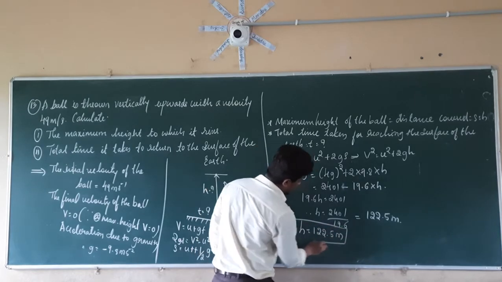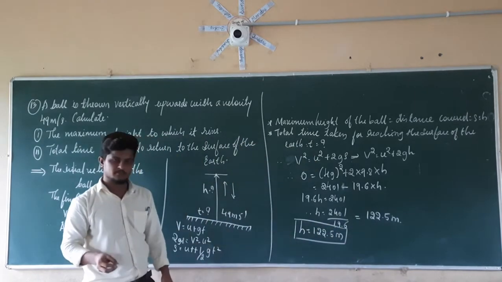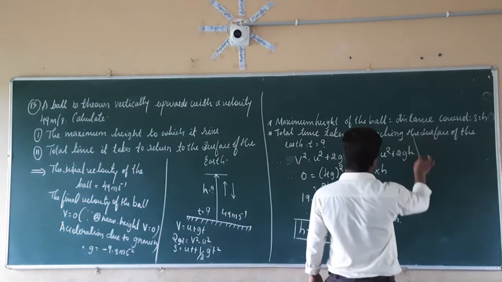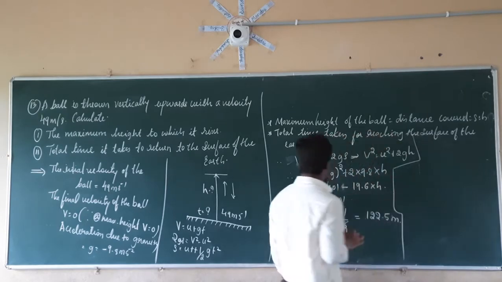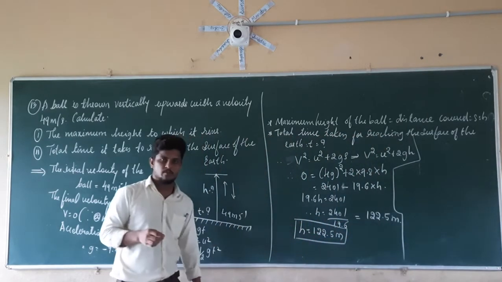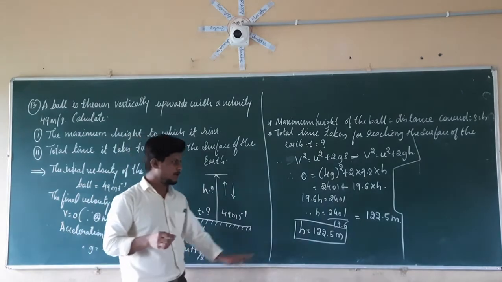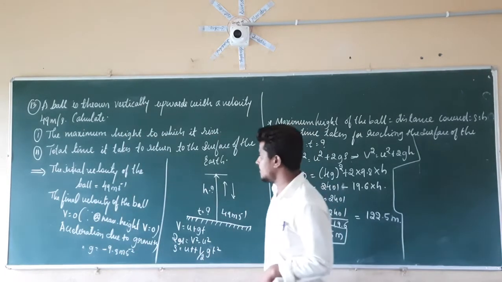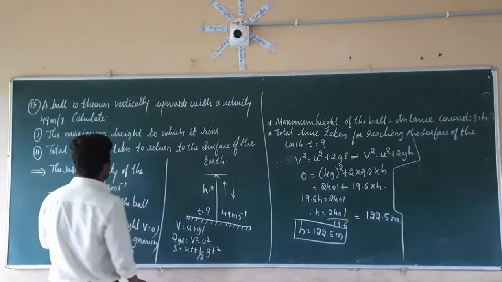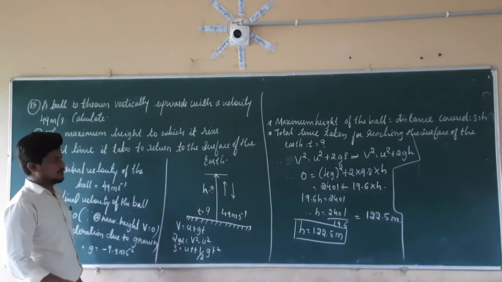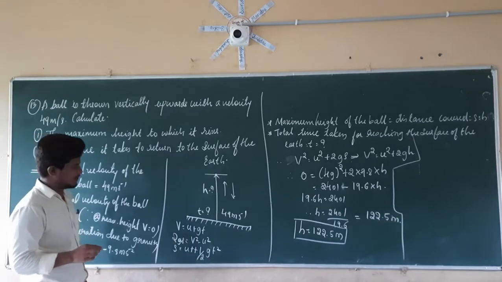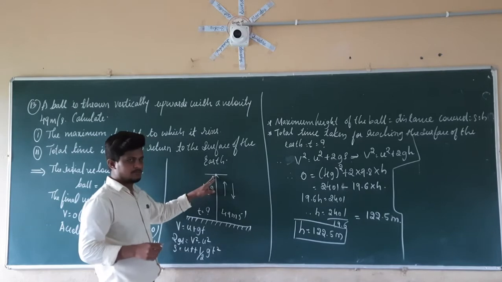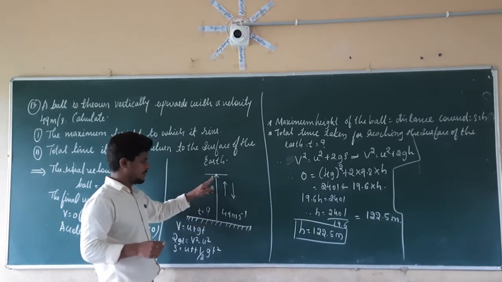So this is the maximum height reached by that ball. Which is equal to 122.5 meters. If we calculate those things, you have to get the value. Next, what do we have to calculate? We have to calculate the time taken, the total time it takes to reach the surface of the earth. So first we have to calculate the total time taken from this point to this point, and again from this point to this point.